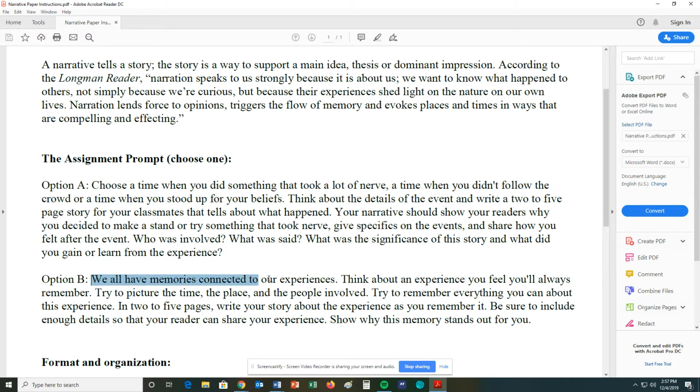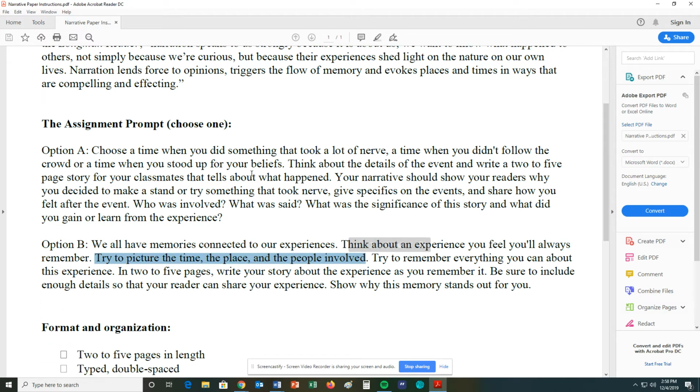Or you can choose, we all have memories connected to our experiences. Think of an experience you feel you'll always remember. Okay, try to picture the time and place and the people involved. Now, for either one of these, you want to make sure not only are you telling the story, but you're making sure we understand why this is important. Of all the reasons that you are telling us these stories, why did you pick this one?